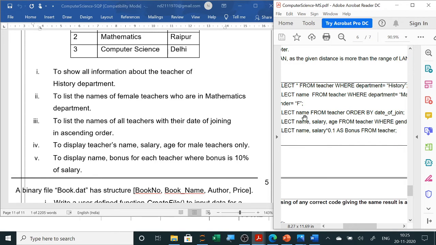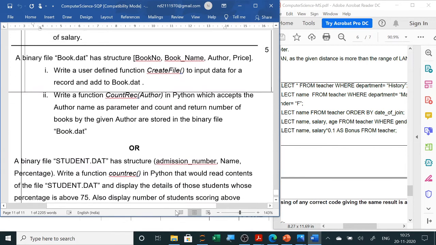This semicolon is to be written after each and every command because it shows the termination of the command. Now the last question is that file question, 5 marks.